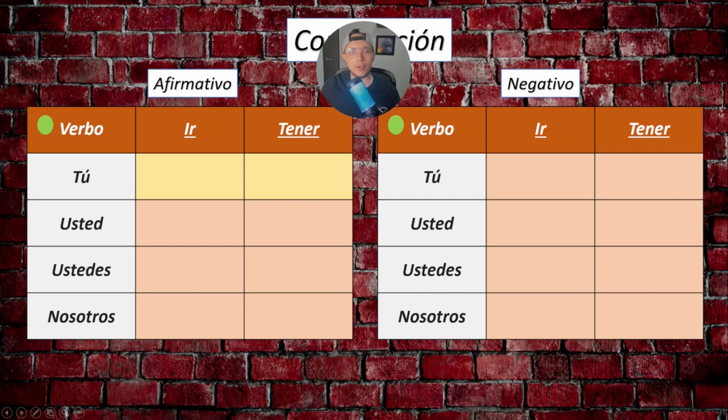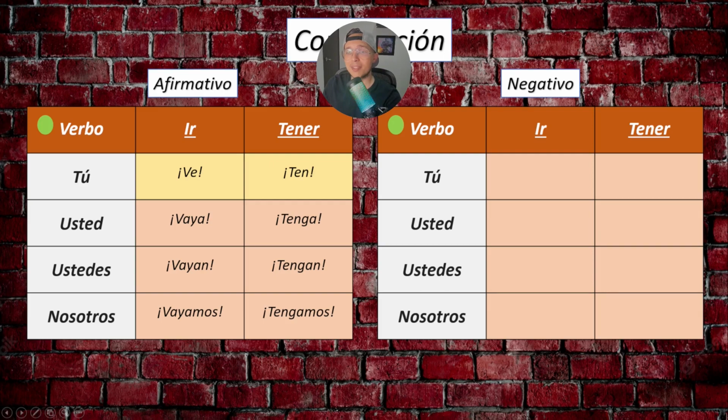Like in here, you remember we have the verb ir, which was ve, go, and tener, ten, have this. Well, if we're being polite, we say vaya, go, go please, vaya por favor. Have this please, tenga por favor. If we command a group, vayan or tengan. And if it's an invitation, vayamos, tengamos. Now, when we speak in negative, we say don't go, no vayas.